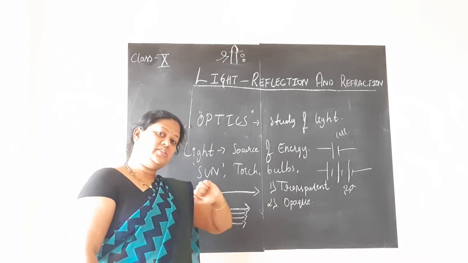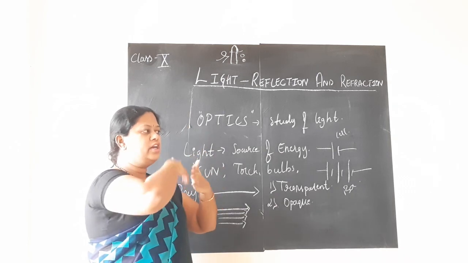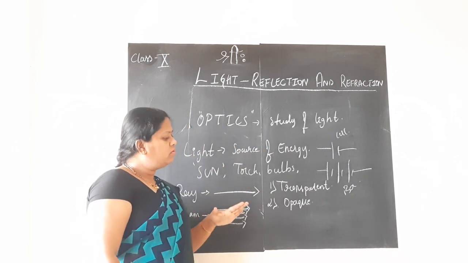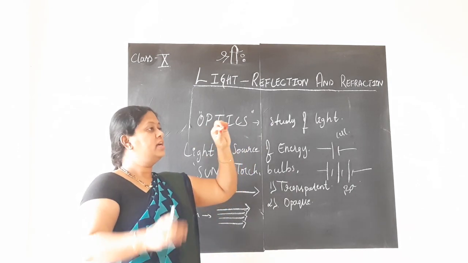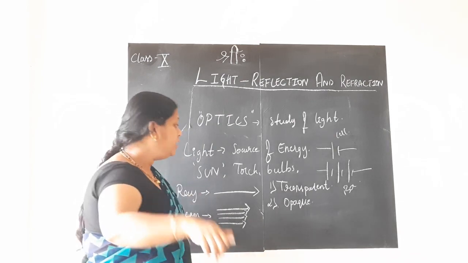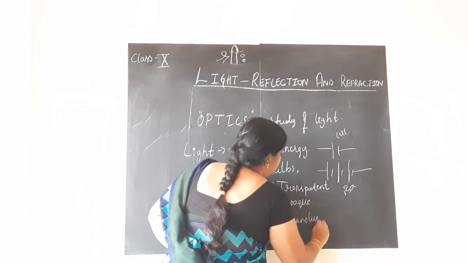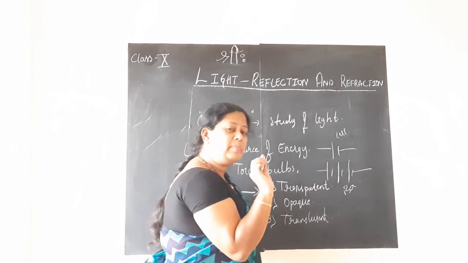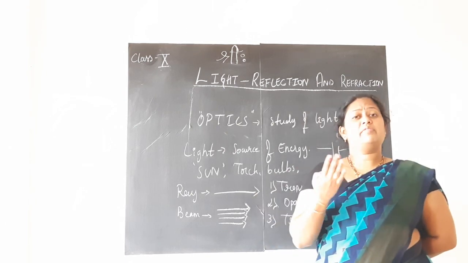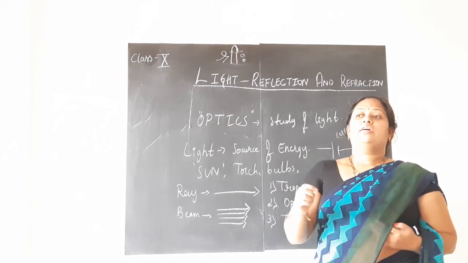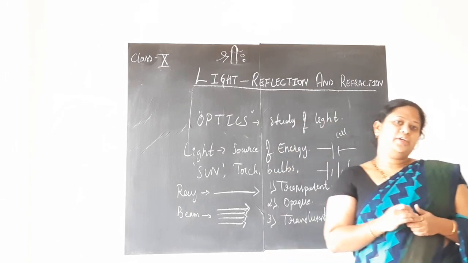Now a sheet of paper, children, if you hold it, most of the time it is opaque. You cannot see the things on the other side. But if I dip the sheet of paper in oil and hold it, that sheet becomes translucent. Translucent means it is partially visible. It partially allows the light to pass through them. A few glasses you have are translucent, the show glass that you have. All these are translucent objects, children, which partially allow the light to pass through them.